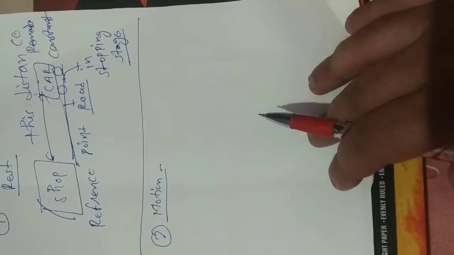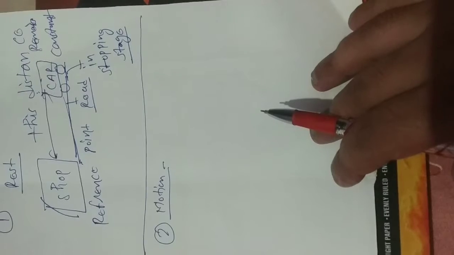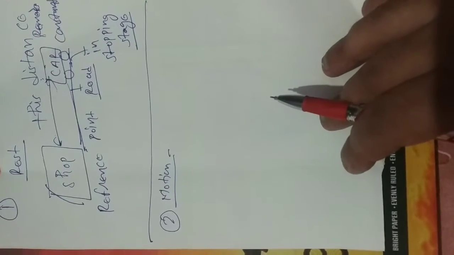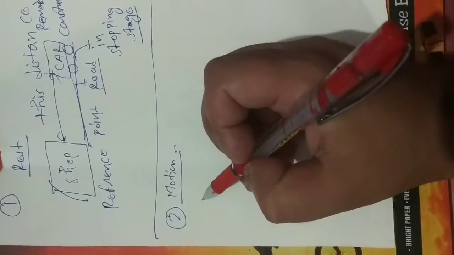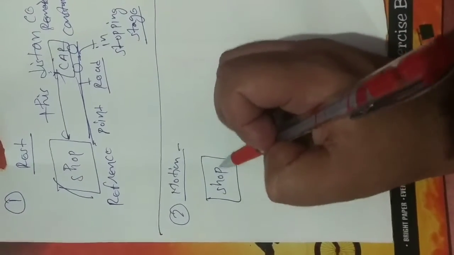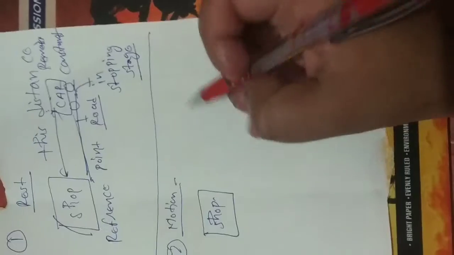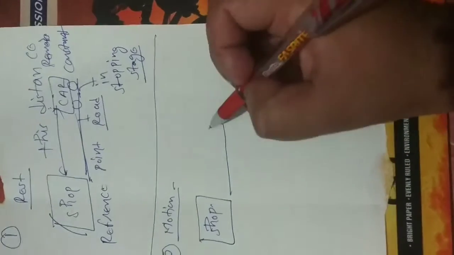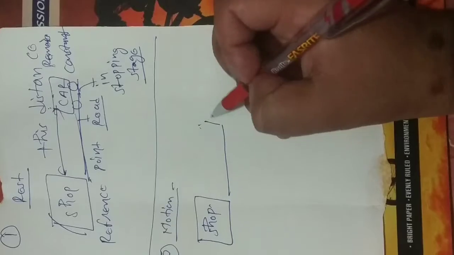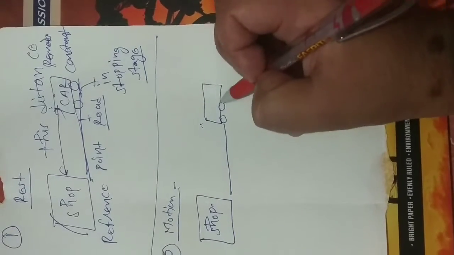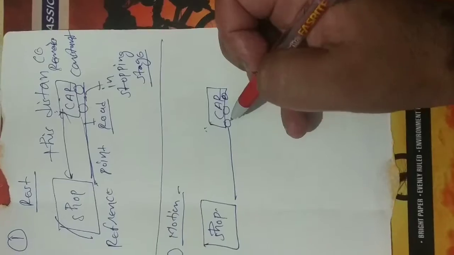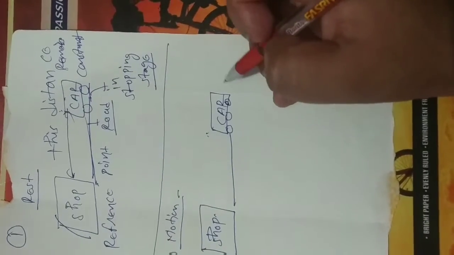Next topic is motion. A body is said to be in motion when its position changes with respect to a reference point. Suppose the shop is a reference point and the car is an object.